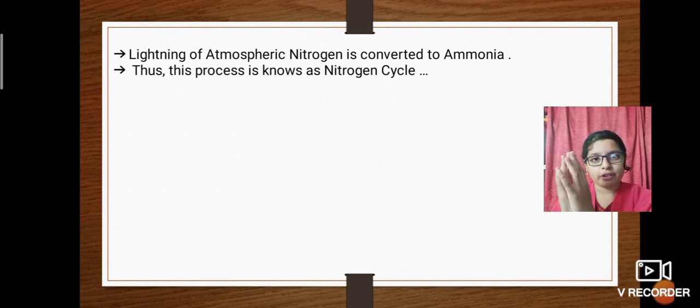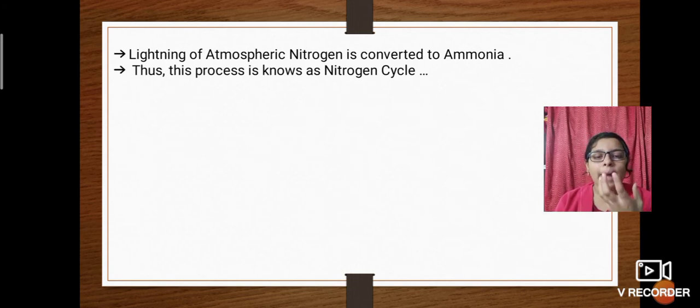atmospheric nitrogen. First, the atmospheric nitrogen goes into the soil, means it goes into the root nodules of leguminous plants. First it goes near the rhizobium bacteria, and this rhizobium bacteria converts the atmospheric nitrogen into ammonia.